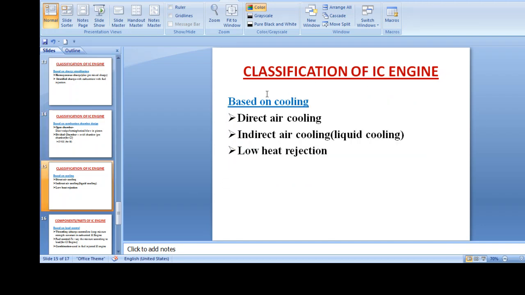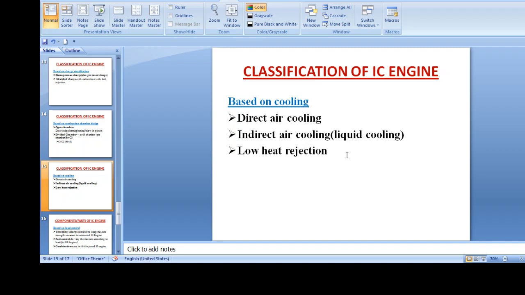Next is based on cooling, how the engine cooling system works. There may be direct air cooling like your bike or motorcycle, or indirect air cooling where liquid is used and the liquid is cooled by the flow of air. Next is low heat rejection. Some engines are provided with a thermal barrier.